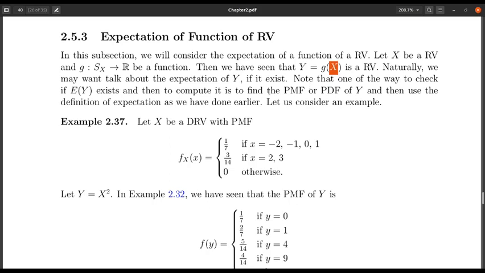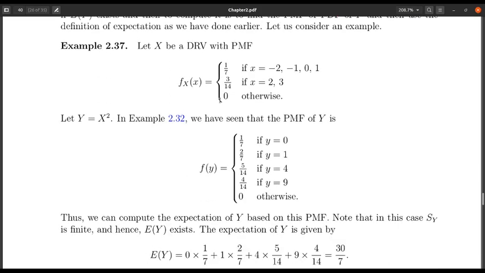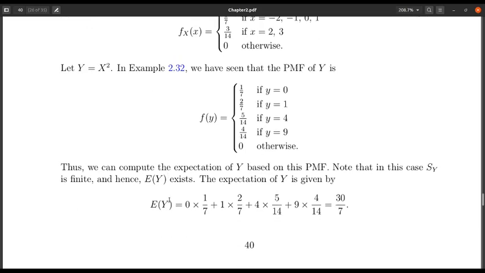Okay, let us try to understand this thing using some examples. So, again the same example we have already used. In this case, x has this probability mass function, and when we take y equals x square, the g function is x square. We see that this y is a discrete random variable, and the PMF of y is given by this. So once I know the PMF of y, I can find out the expectation of y.